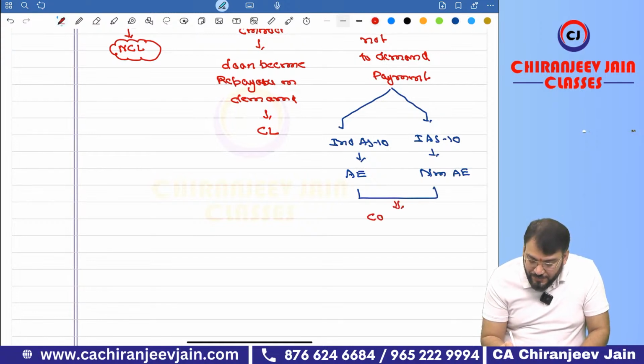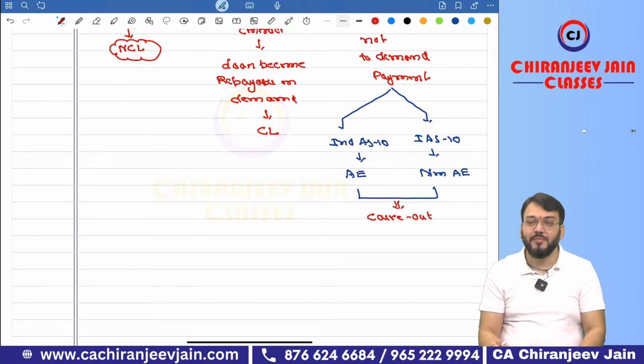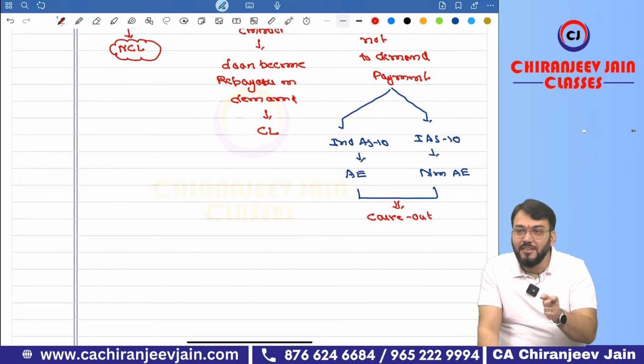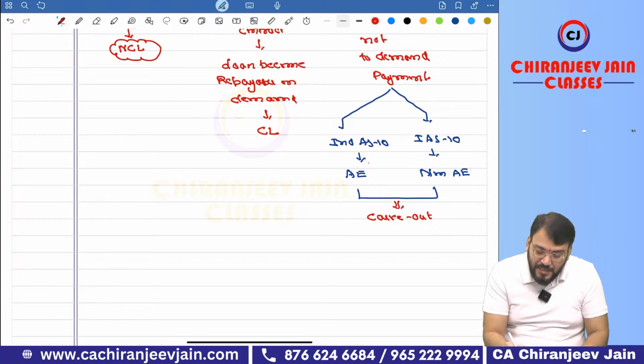This becomes your first carve out, a difference between Ind AS and IFRS. This different accounting treatment is as per the current economic condition prevailing in India. So as per Ind AS 10, it is an adjusting event.